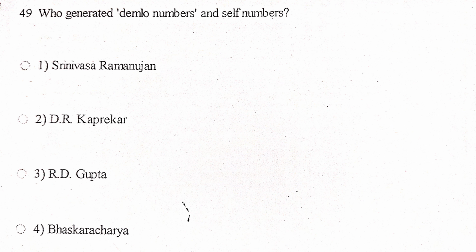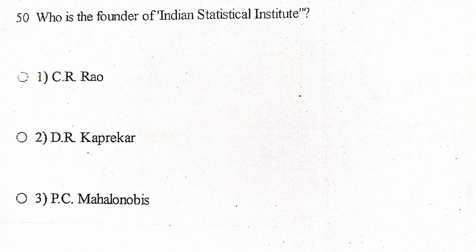Next one, who generated Demlo numbers and self numbers? Srinivasa Ramanujan, Dr. Ramachandra Kaprekar, R.D. Gupta, Bhaskaracharya. The answer is Dr. Ramachandra Kaprekar. He is the Indian recreational mathematician who discovered and studied Demlo numbers, self numbers, Kaprekar numbers and many other interesting number patterns. Next one, who is the founder of Indian Statistical Institute? C.R. Rao, D.R. Kaprekar, P.C. Mahalanobis. The answer is P.C. Mahalanobis, Prasanta Chandra Mahalanobis.